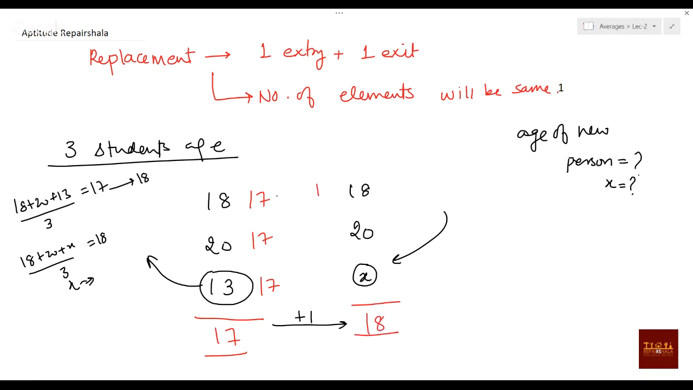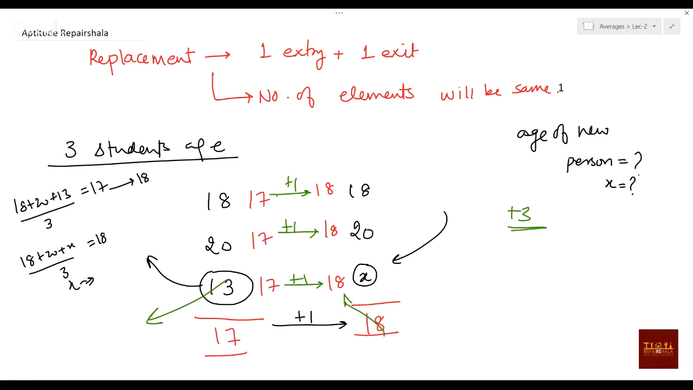So can you say this also will be 18, this also 18, and this also 18? The average was 17, now it is 18. So all the elements previously had 17, now all the elements will have 18. How much is the increment happening? +1 here, +1 here, and +1 here. How much increment totally? +3.